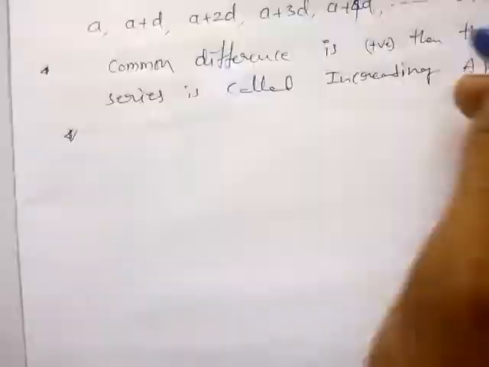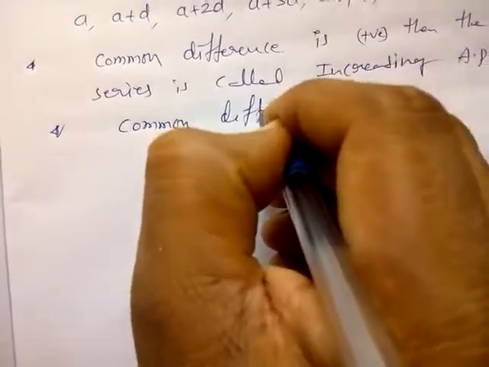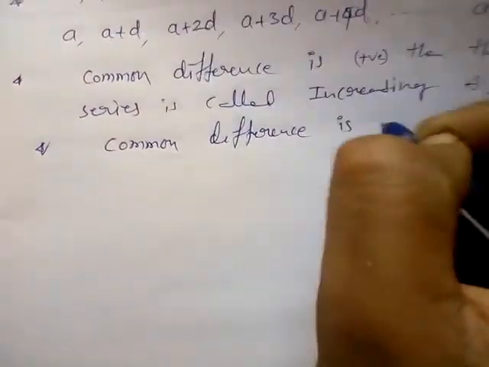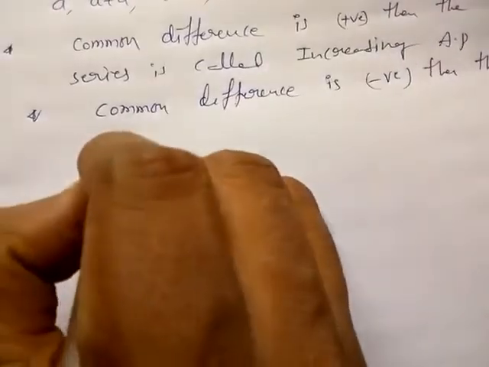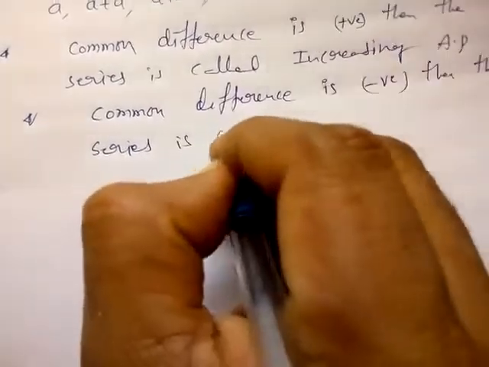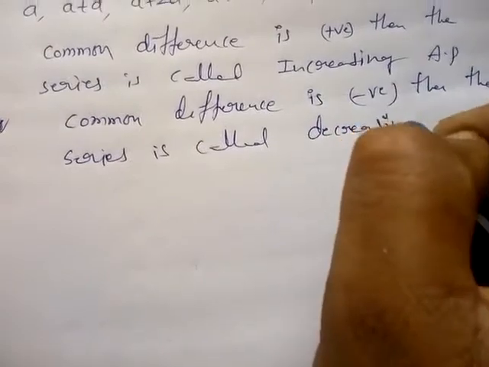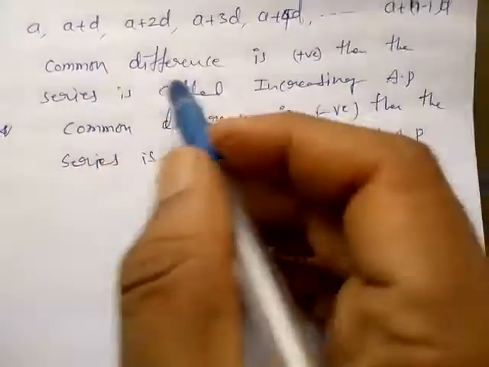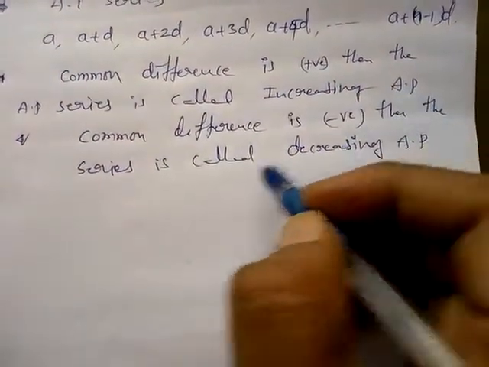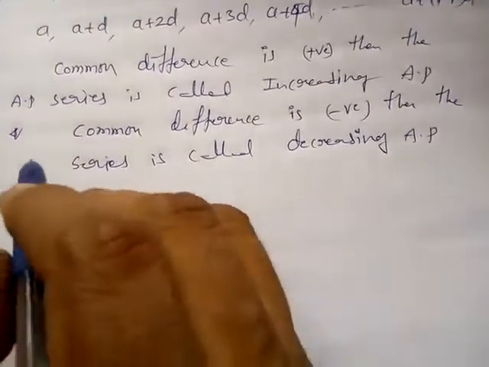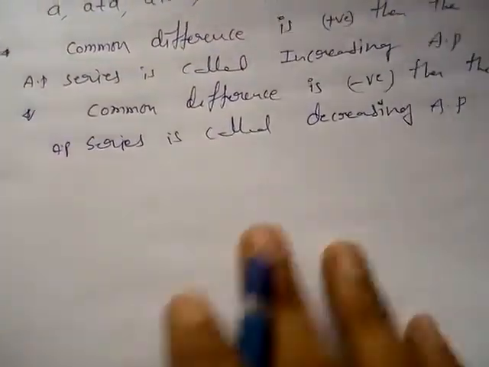If the common difference is negative, then the series is called decreasing AP. Means in an AP series, if the common difference is positive, then the AP series is called increasing AP. If the common difference is negative, then the AP series is called decreasing AP.